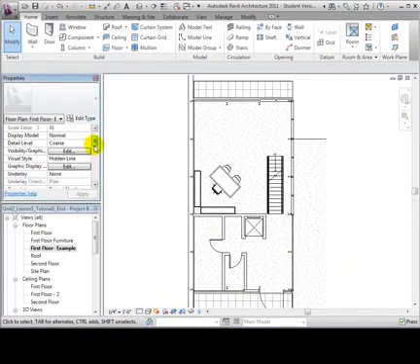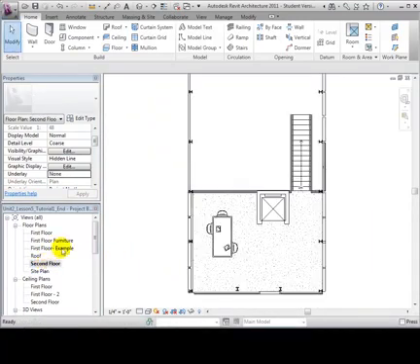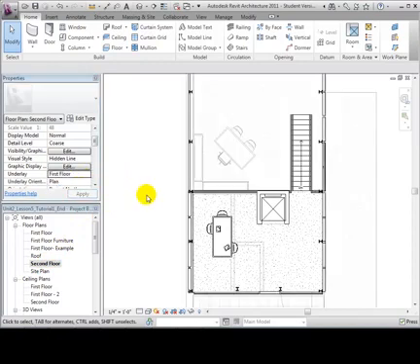In the View Properties, change the Underlay option from None to Second Floor. Now, the second floor plan view is visible in the first floor plan view. This can be done for any level. After opening the second floor plan view, we can underlay the first floor.